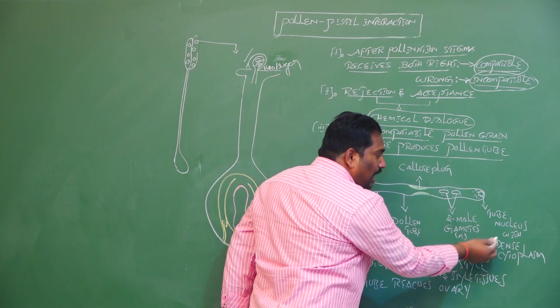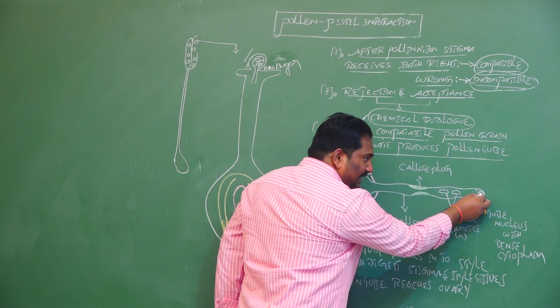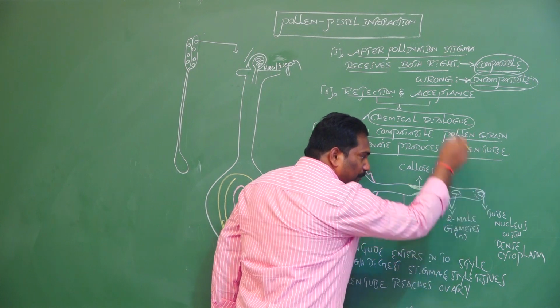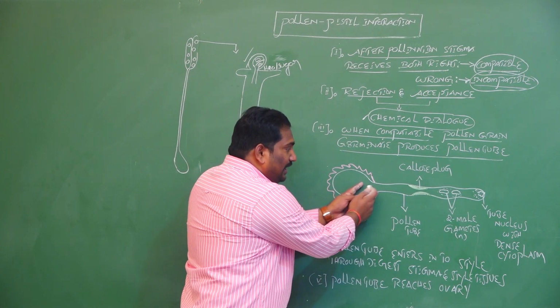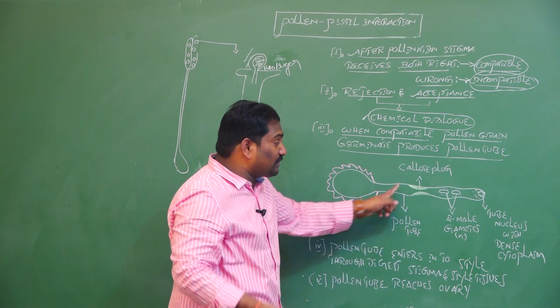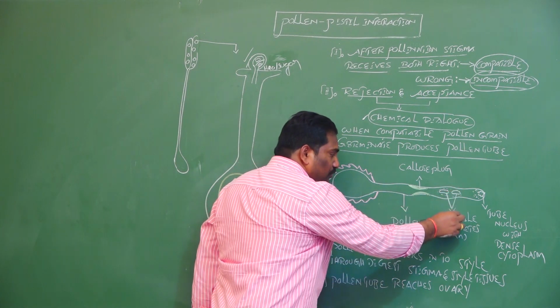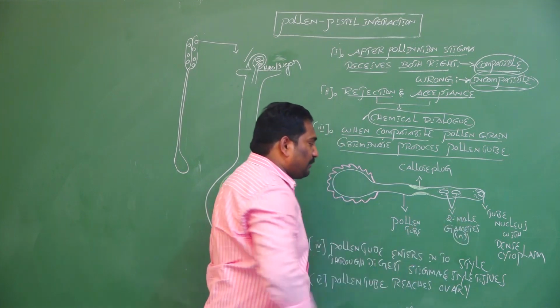The vegetative nucleus occupies the tip of the pollen tube. Then the generative cell enters the pollen tube and undergoes mitotic division to produce two amoeboid-shaped haploid male gametes.